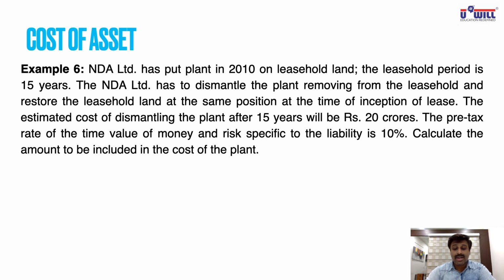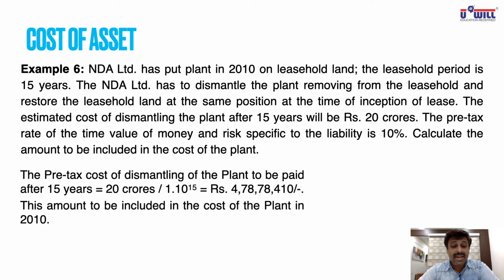Calculate the amount to be included in the cost of plant. The pre-tax cost of dismantling the plant to be paid after 15 years, pre-tax cost meaning today's value, would be 20 crores divided by 1 plus 10%, that is 1.1 raised to the power 15. This is the formula. As I told you, after 1 year 110 will be 100 rupees today. How do you get that 100 rupees today? 110 divided by 1.1. So this way after 15 years, it means 20 crores divided by 1.1 raised to the power 15.